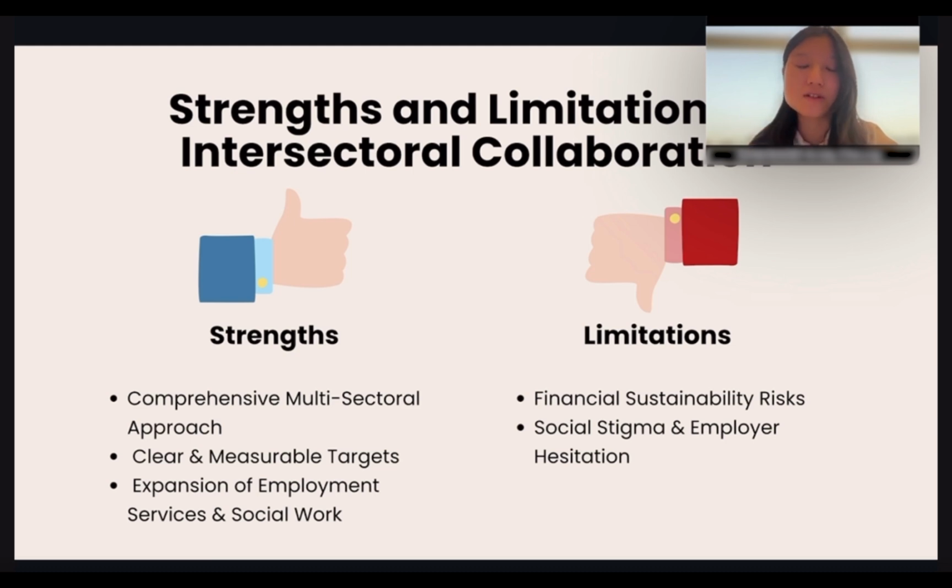The policy also includes clear and measurable targets, such as the goal of creating 1 million new jobs for people with disabilities. Additionally, there is also an expansion of employment services and social work, providing personalized job support and standardized services. However, limitations include financial sustainability risks with the potential for over-reliance on government funding and limited private sector participation. Social stigma and employment hesitation may still persist. While the policy makes significant strides towards inclusivity, addressing these limitations will be essential to ensure long-term success.